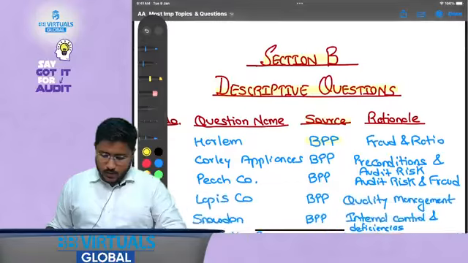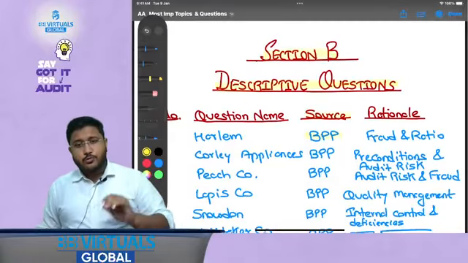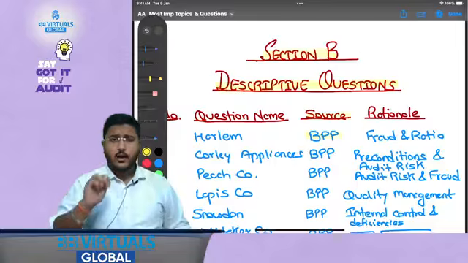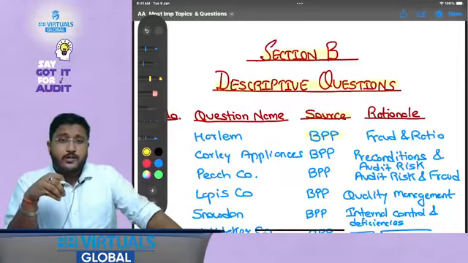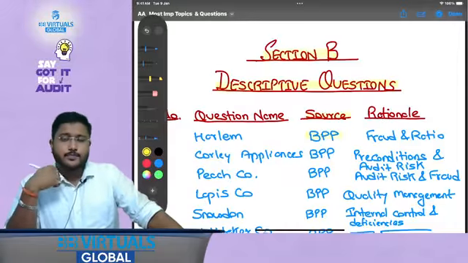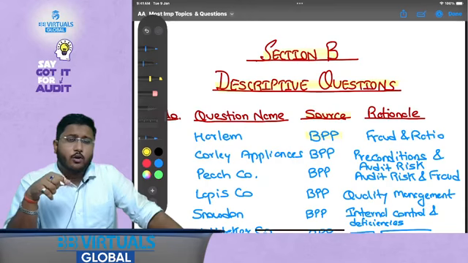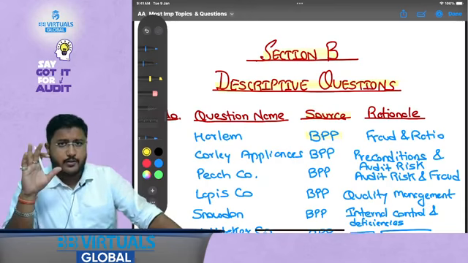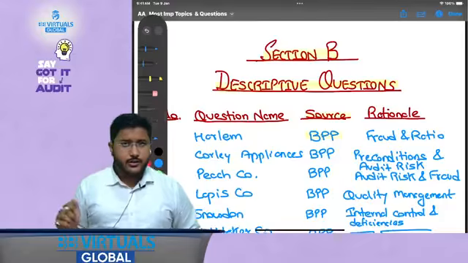Okay, now do I mean that you can only solve these questions and go to the examination? Definitely not. But what do I mean? That you can definitely start with these questions after your revision, and you can go ahead and solve other questions and appear for the mock test as well, because you will be tested on different areas by solving these questions.